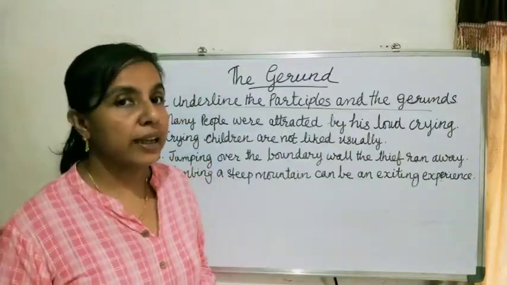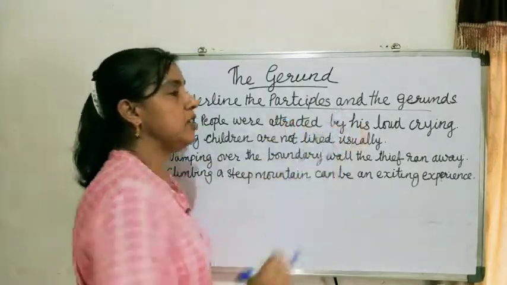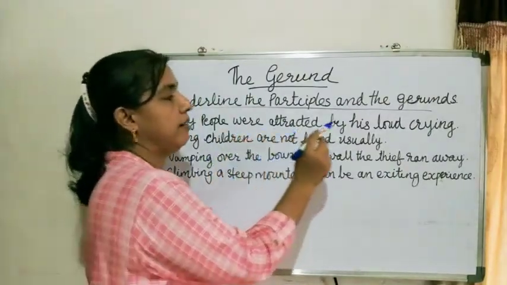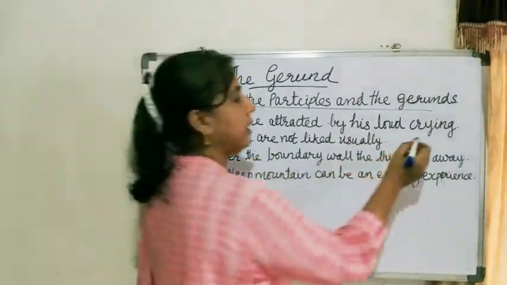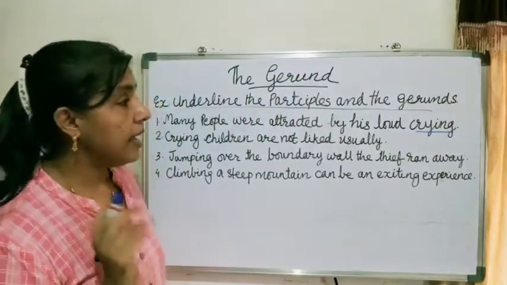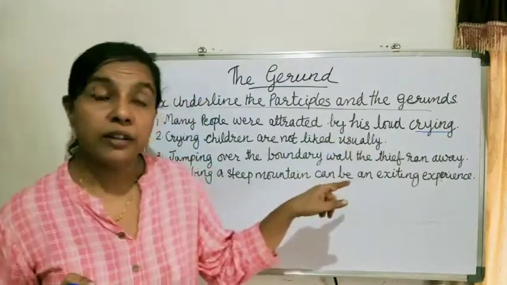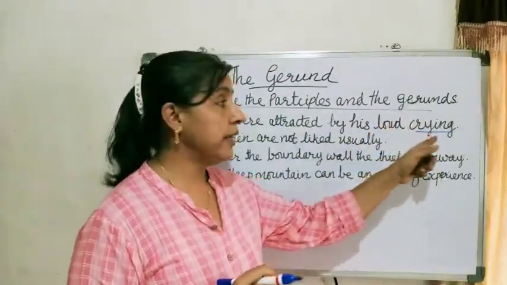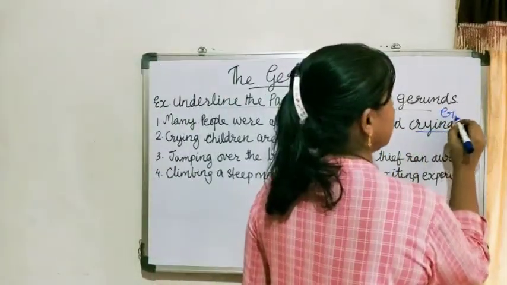Let us see textbook exercise number 11. Underline the participles and gerund. First sentence, many people were attracted by his loud crying. Here the ing form is crying. So what is this? Yes, this is a gerund. Many people attracted by what? Attracted by loud crying. So crying is the object here, so it acts like a noun. So here this is the gerund.